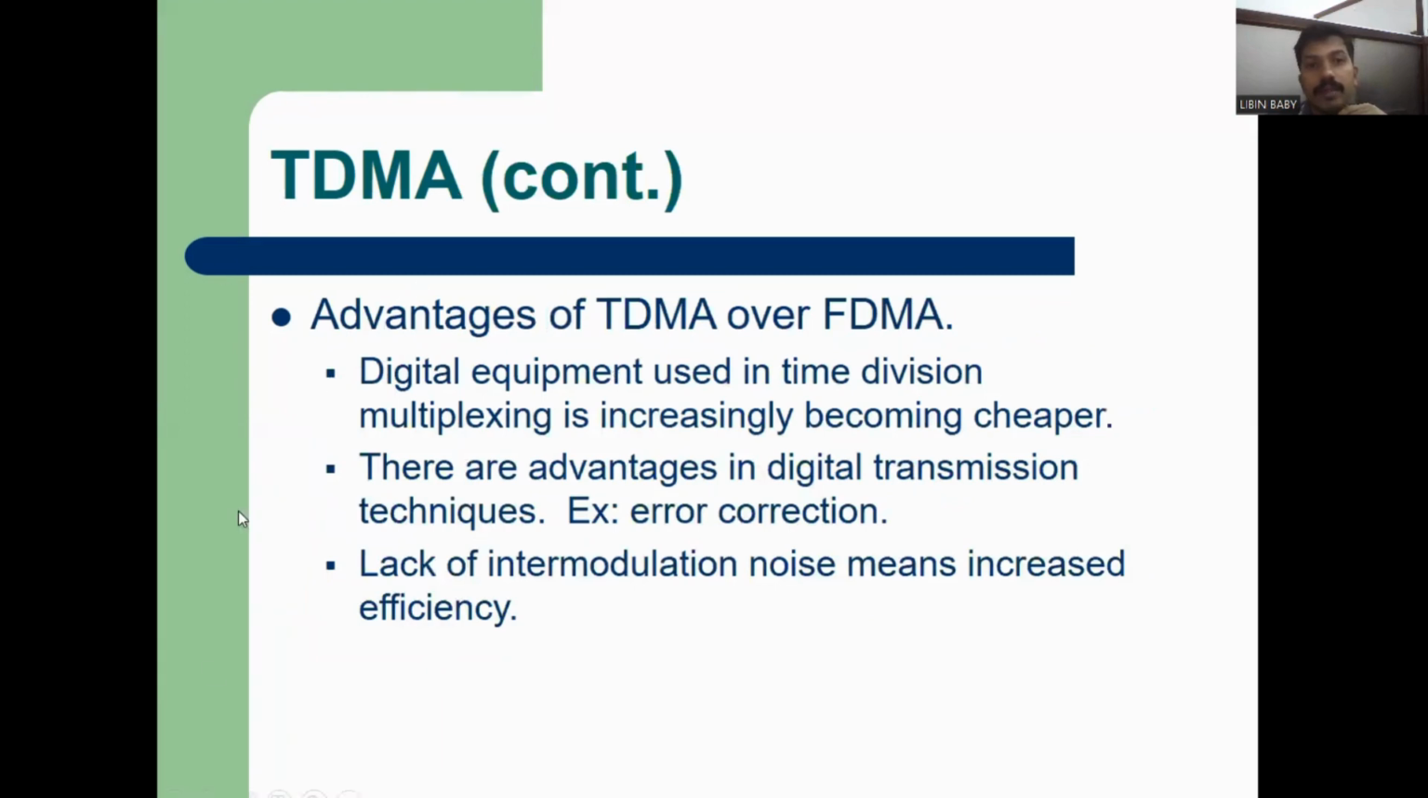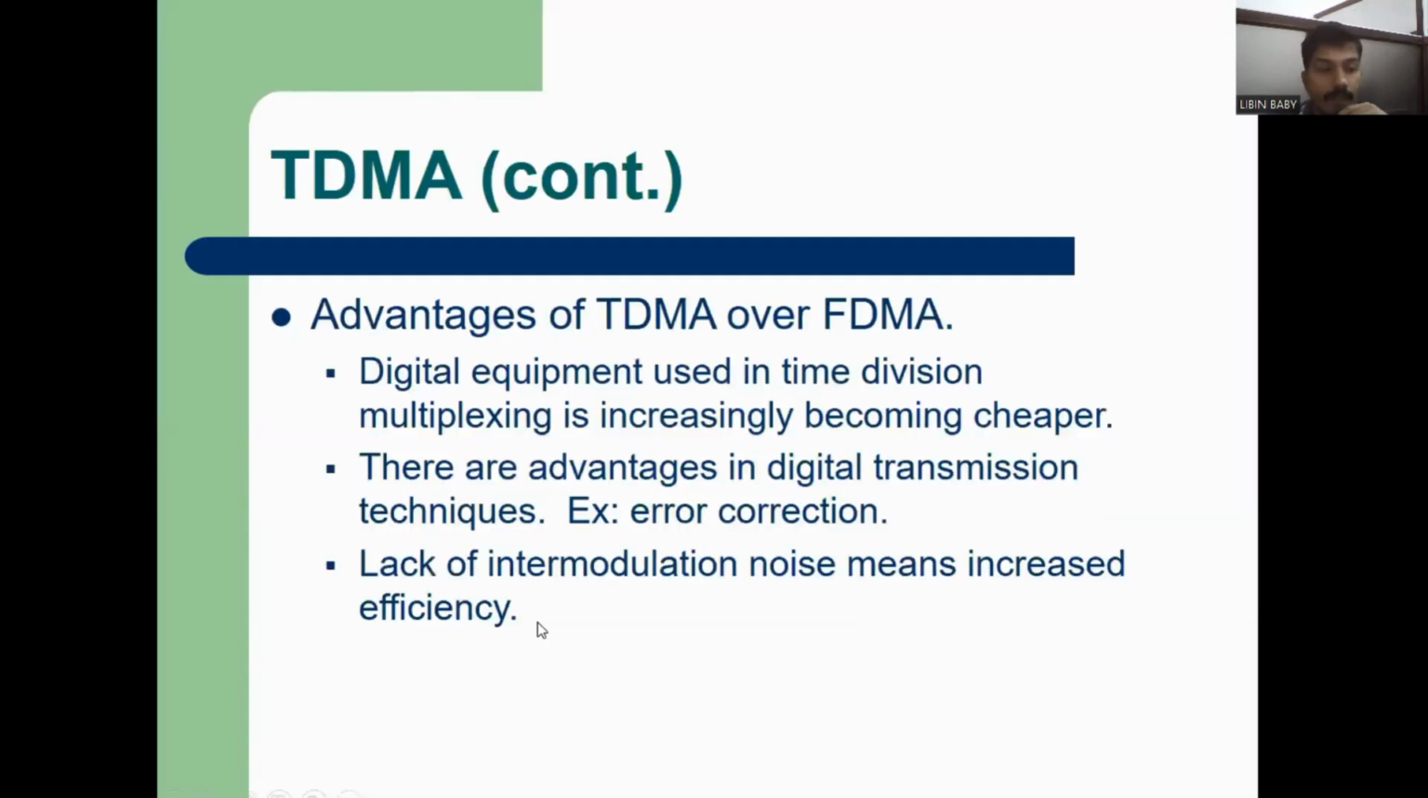What is the advantage of TDMA over FDMA? It uses digital equipment, so multiplexing is easier and cheaper. Digital transmission techniques can be used for error correction and so on. Intermodulation noise can also be reduced. So that's all for today's topic, and thank you so much for watching.